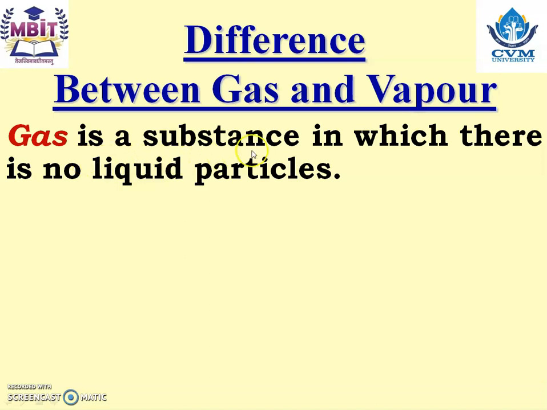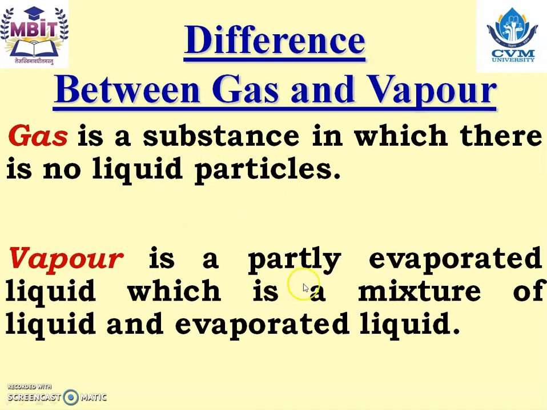Gas is a substance in which there are no liquid particles. And vapor is a partly evaporated liquid, which is a mixture of liquid and evaporated liquid. So vapor is a partly evaporated liquid, and it has a mixture of liquid and evaporated liquid. Some part is gas and some part is liquid, and that is known as vapor.